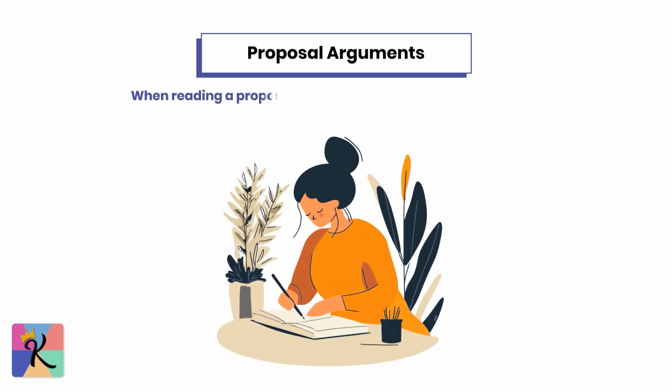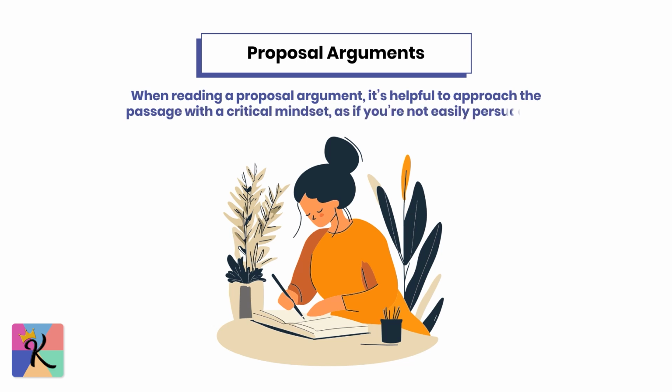When reading a proposal argument, it's helpful to approach the passage with a critical mindset, as if you're not easily persuaded. This will help you identify any weak points in the argument and recognize when the author is trying to persuade you through appeals that may not be entirely warranted.